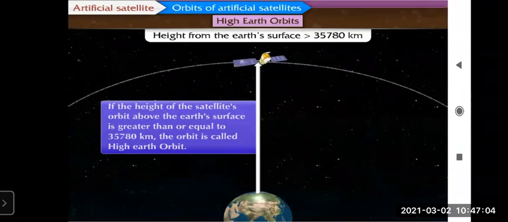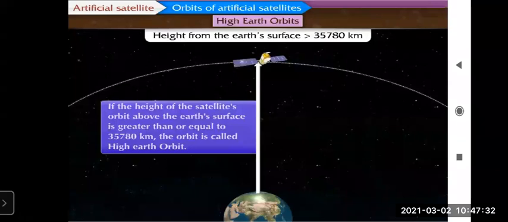If the height of the satellite's orbit above the Earth's surface is greater than or equal to 35,780 kilometers, then the orbit is called high Earth orbit. So this is the definition for it.